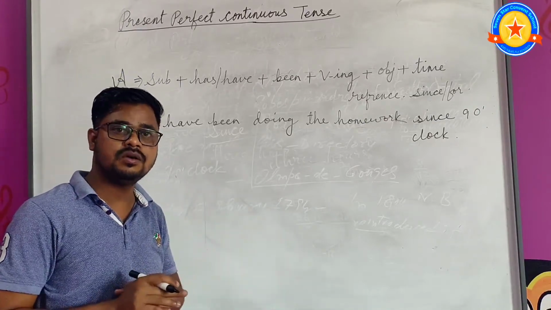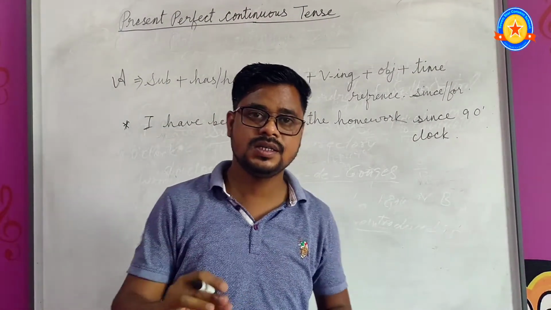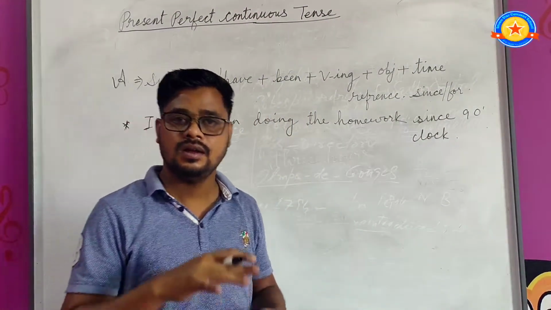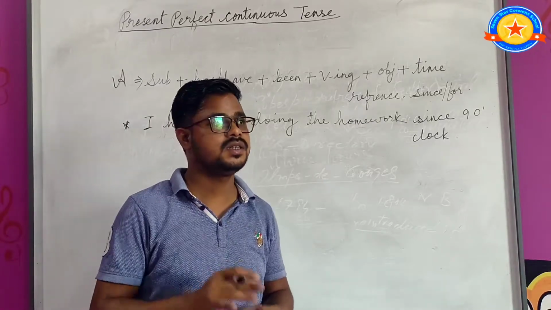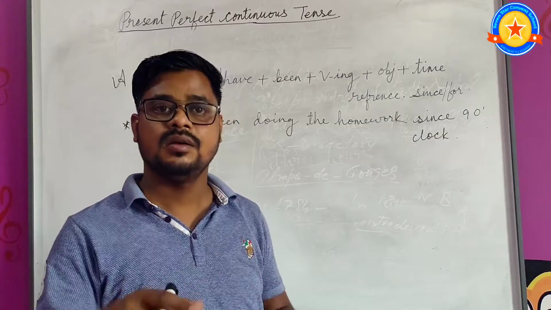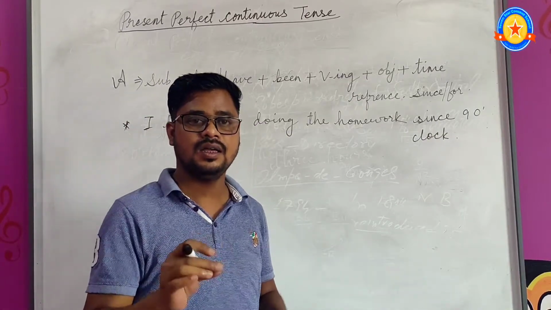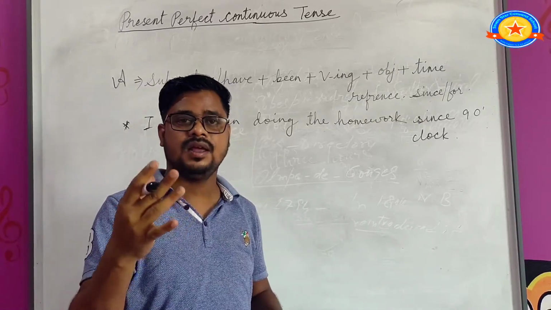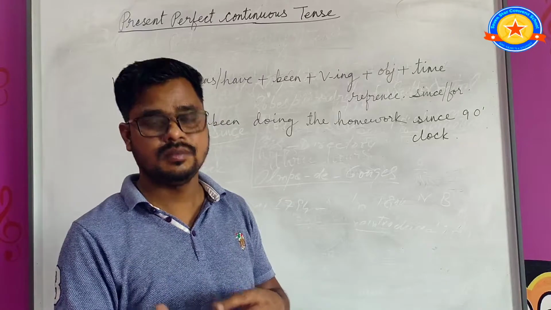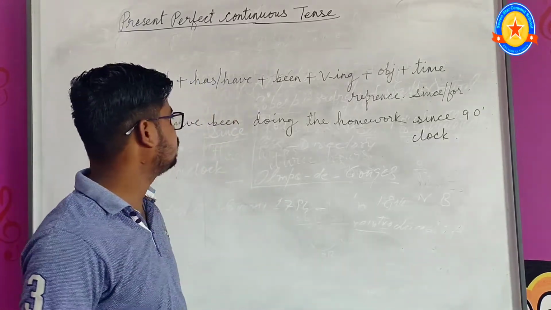So has is used for third person singular number. He, she, it and any singular names or subject. And have is used for first person, second person and third person plural numbers. That means subject I, we, you, they. These are first, second and third person plural numbers. So with these words we use have.